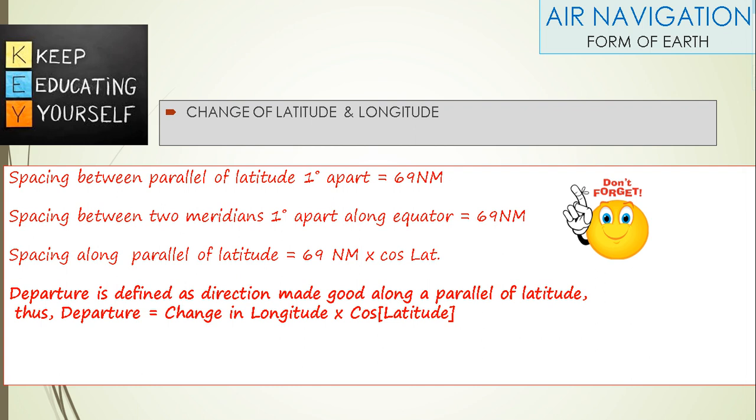Departure is defined as the direction made good along a parallel of latitude. Departure is equal to change in longitude multiplied by cos of latitude. Remember these, we will use them in future for numericals.